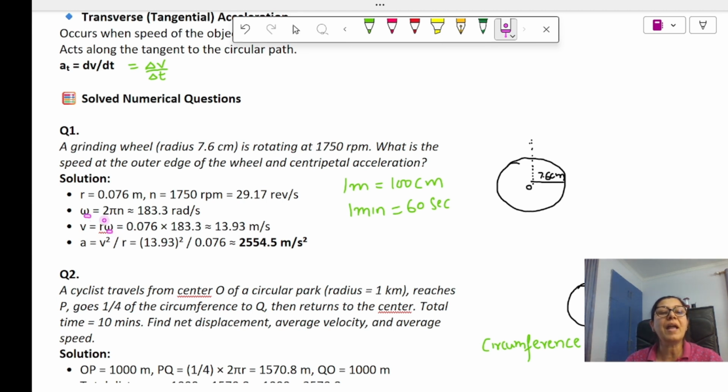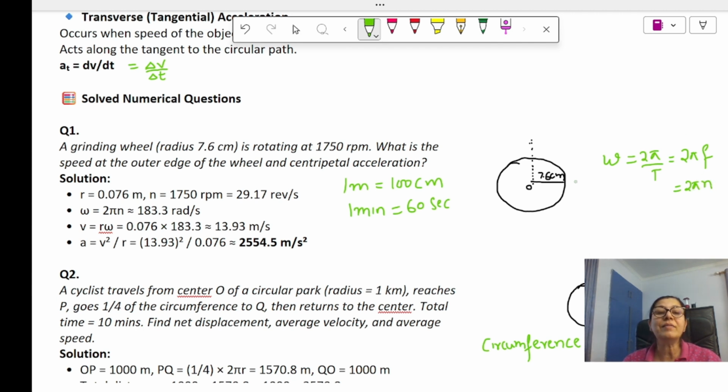Omega is given by 2 pi by t. And 1 by t is nothing but your frequency, or your frequency can be represented by n also.